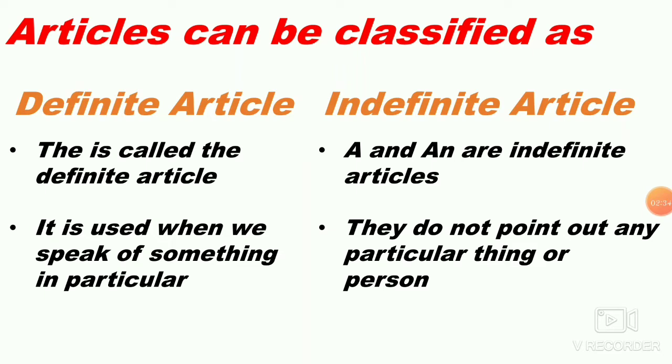For example, when you say, please give me the pen which I gave you, I am asking about the pen which I gave you, not any other pen. I want the same pen which I gave you. In that case, you have to use the. If you use the same example with a or an, you can say, give me a pen.